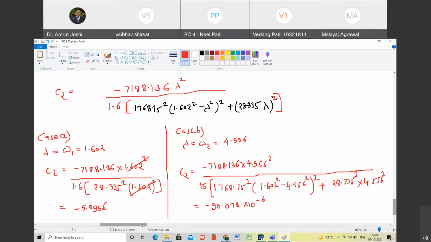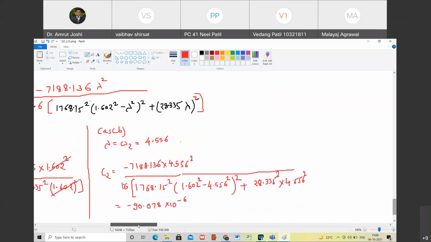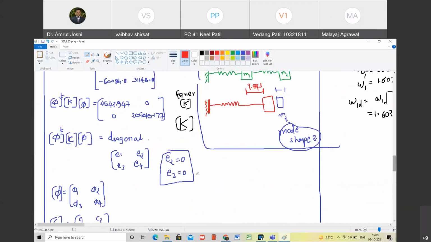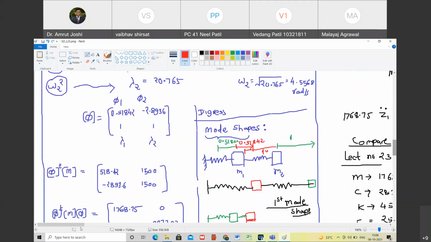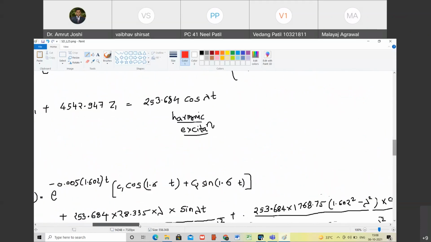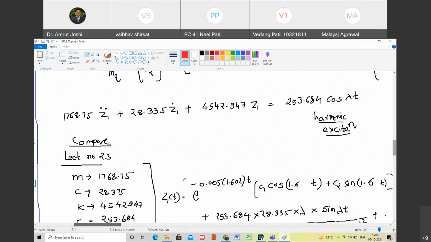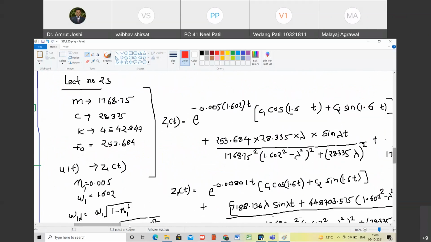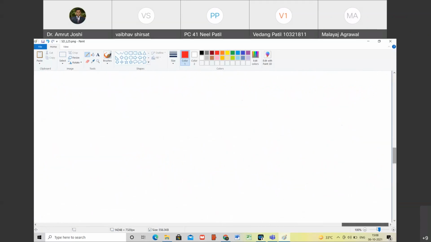Yes, sir. So I got minus 9.01 into 10 raised to minus 5. So that's correct. So now let us do one thing. Now we have evaluated Z1 of t completely for both the cases. Do you agree with me? Yes. So let us make a summary. At the end, I'm going to make a summary. So let us have a summary. One minute.